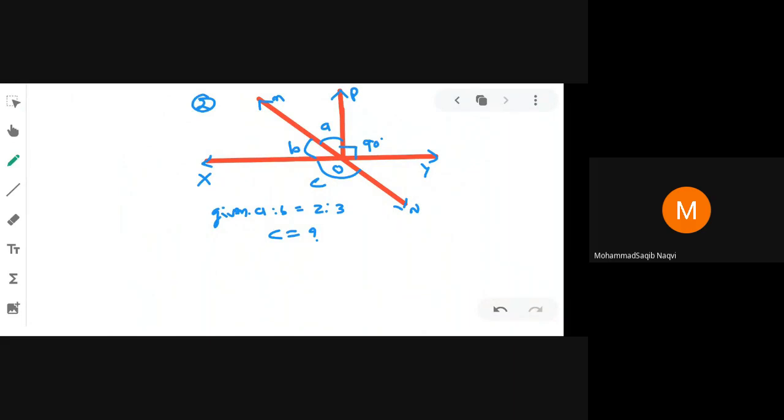You can see the figure again. In the question, angle POY is equal to 90 degrees, and A is to B is equal to 2 is to 3 is given.